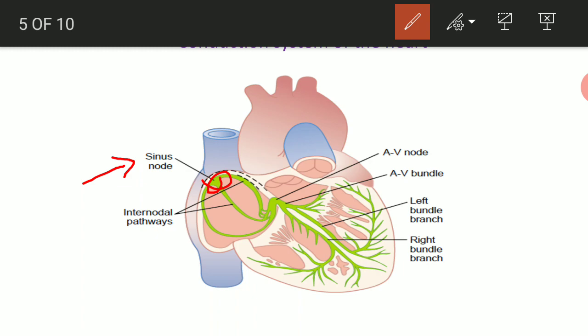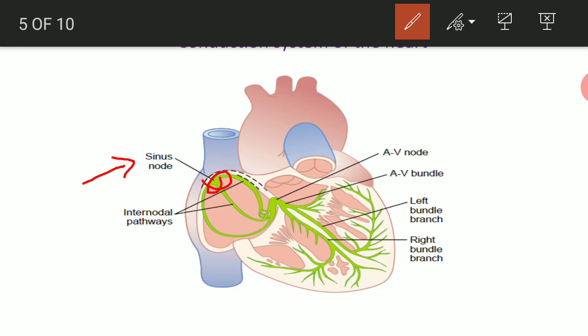But it doesn't mean that nervous signals don't influence it. The sympathetic and parasympathetic nervous systems affect the sinus node to change the rhythm. But if we disconnect the nervous connections, the heart will keep on working because of this pacemaker property. So the potential generated here is the pacemaker potential.